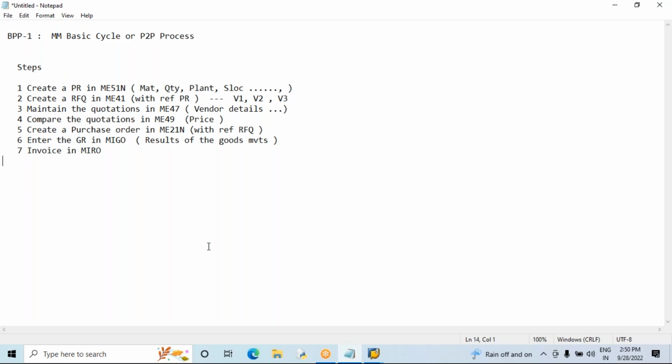So if you understand this first business process, the basic cycle or standard procurement process, the remaining ones are the same with some changes. From business process to business process there will be some changes, so we need to record it.